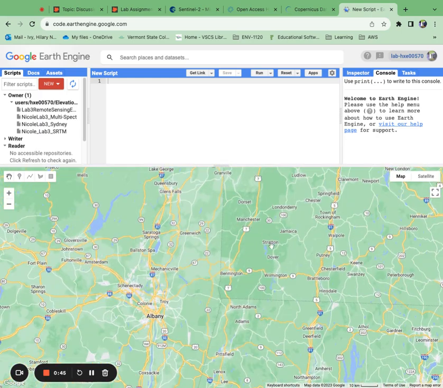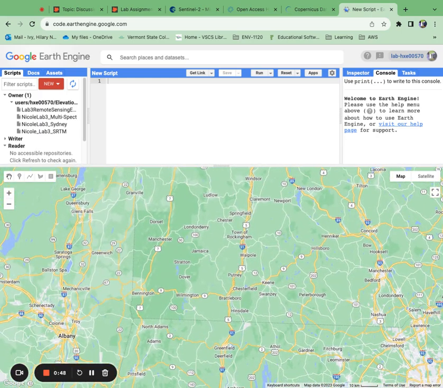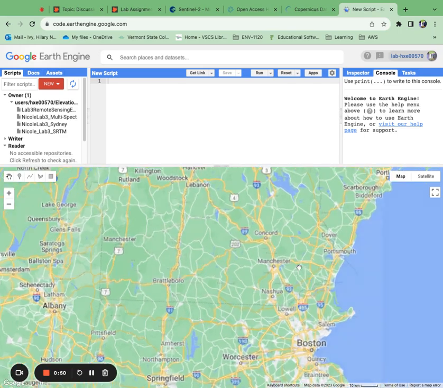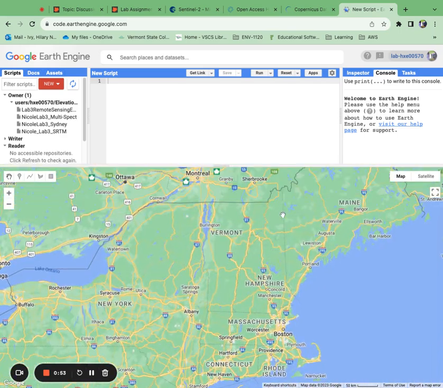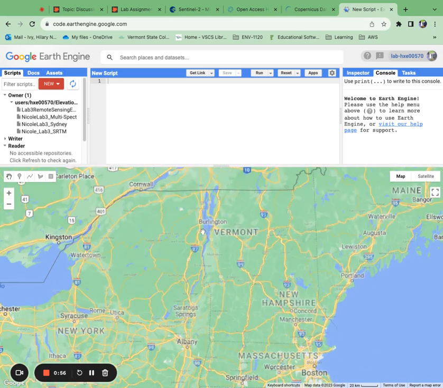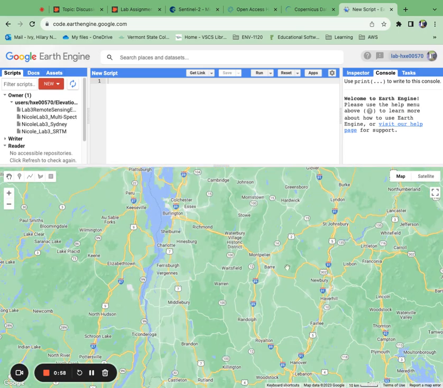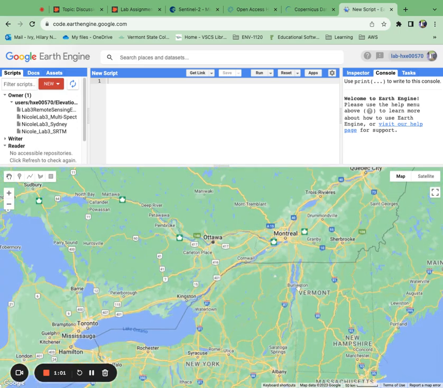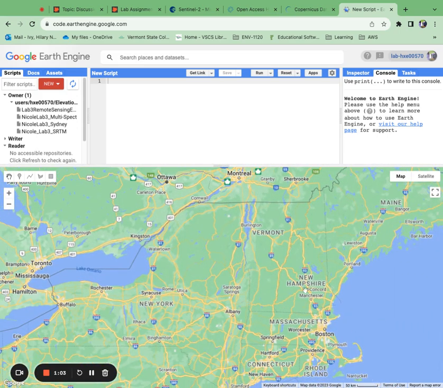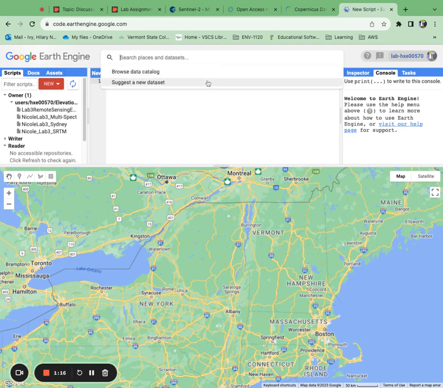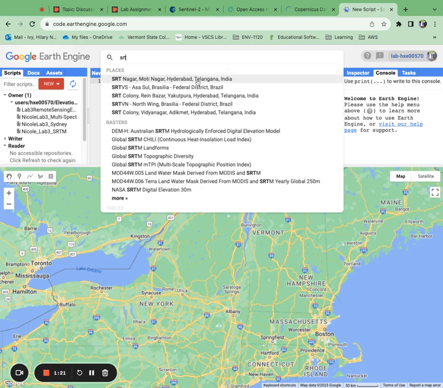So I'm going to navigate over here to where I live, which is in the Bennington area. However, I anticipate that each of you will have a different area that you show. Okay. So one of the things that we are going to be doing here is working with elevation and remotely sensed data. This will help us to understand topography a little bit and give us some really cool visuals. Okay. So the first thing that I am going to do is look for this raster data set.